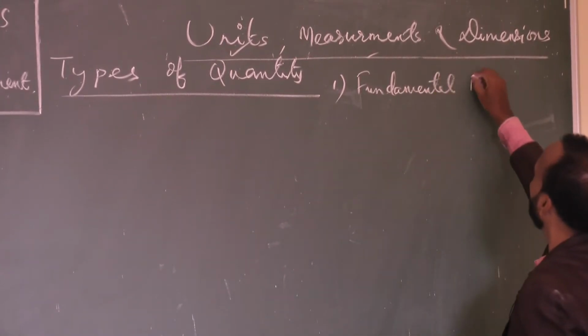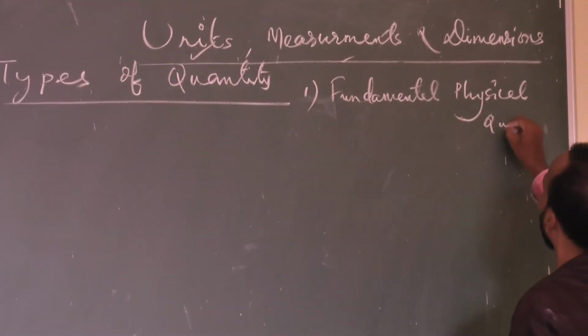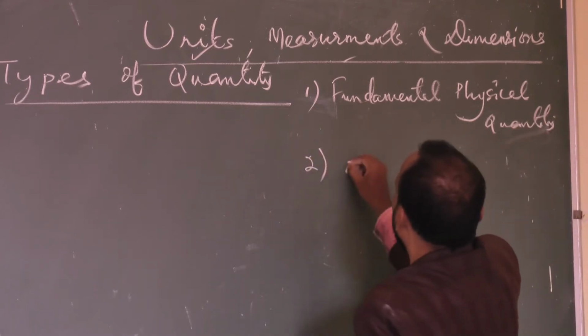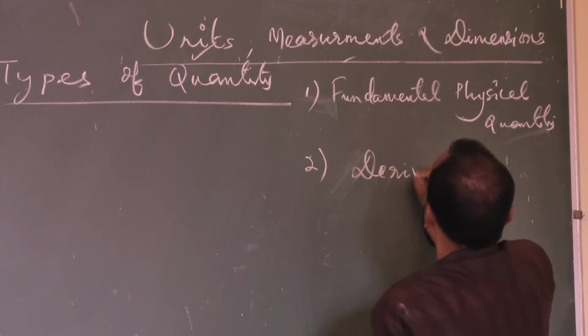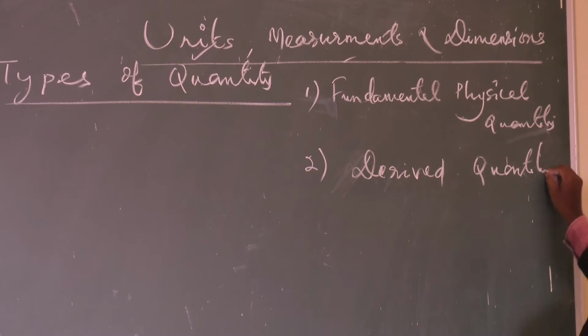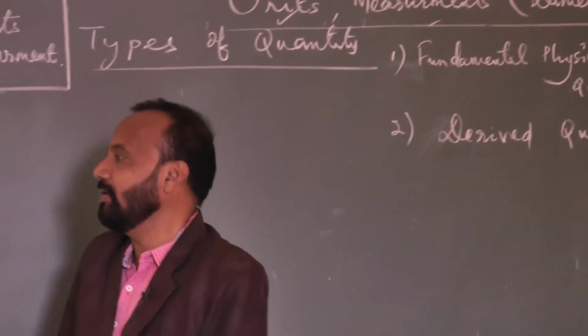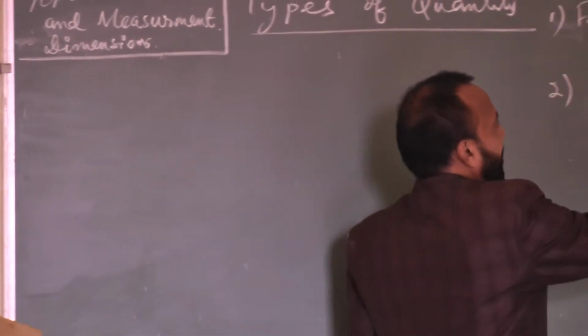The second one is derived quantity. So there are two types of quantity generally. One is your physical quantity, the other one is your derived quantity.